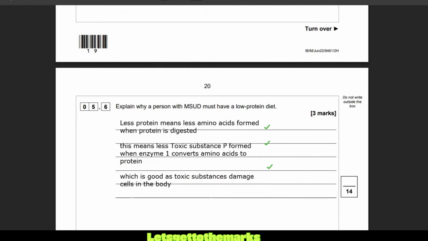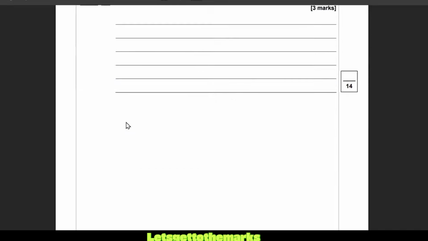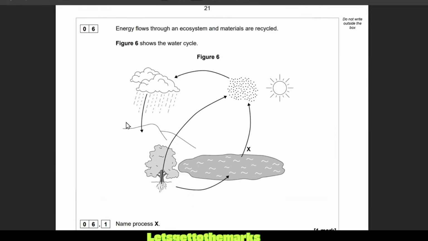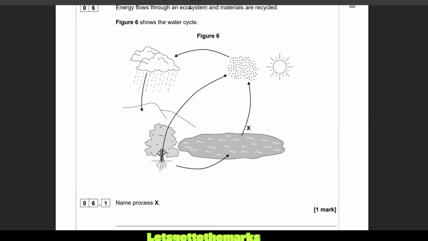All right, let's zing on. Oh my days. What are we on? Question 6. Energy flows through an ecosystem and materials are recycled. Figure 6 shows the water cycle. You've got the sun here. You've got something going on there. You've got something coming up through the roots of that plant and out the leaves there. And you've got something coming up from the water into the air and something from the soil into the lake. Okay, name process X. So we've got some sort of water here, like a lake, and it's going up.